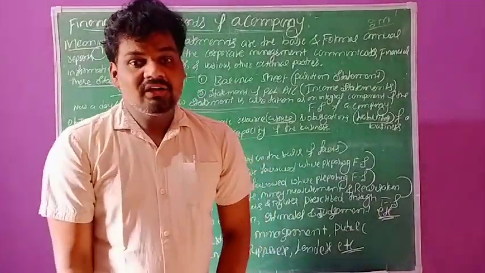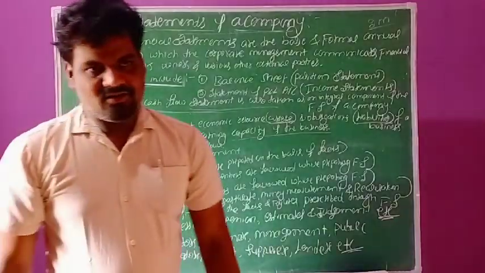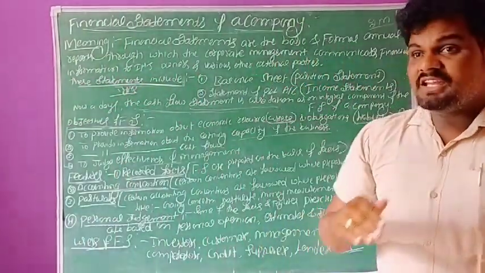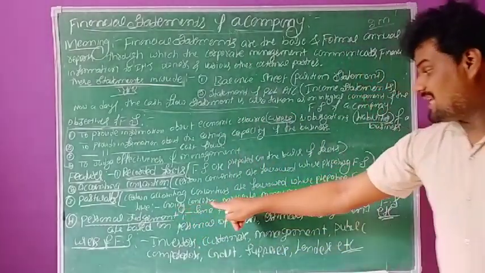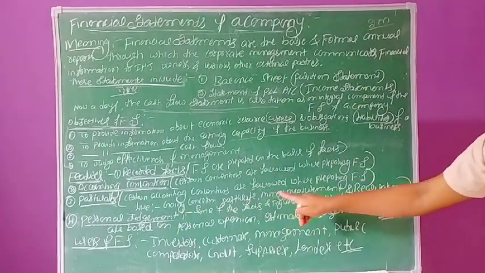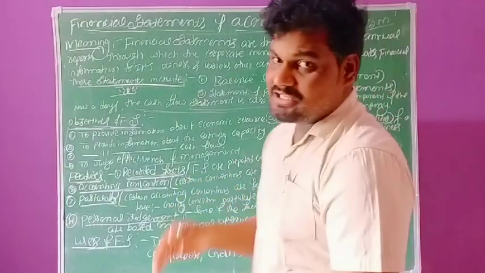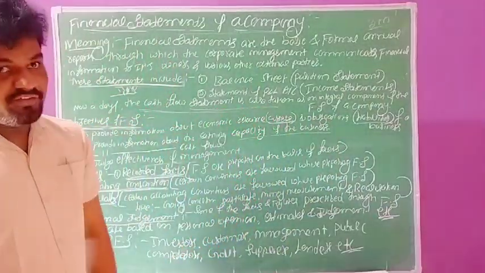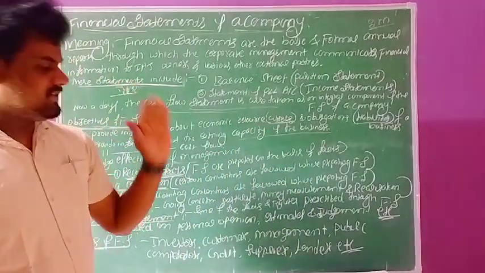These are the various types of accounting postulates in the business organization. This is a 2 mark question as well as a 1 mark question. This is also one of the features of financial statements.